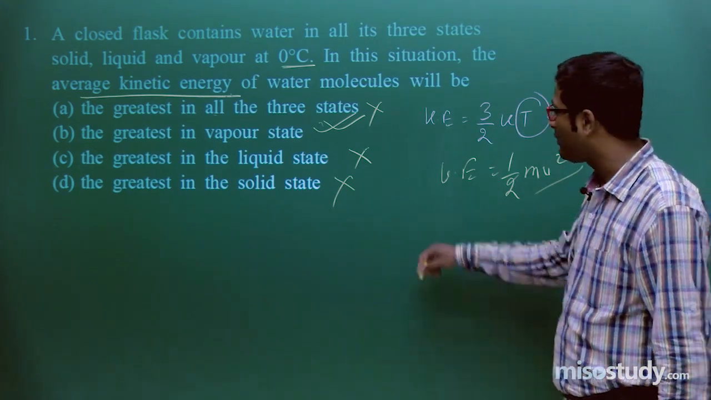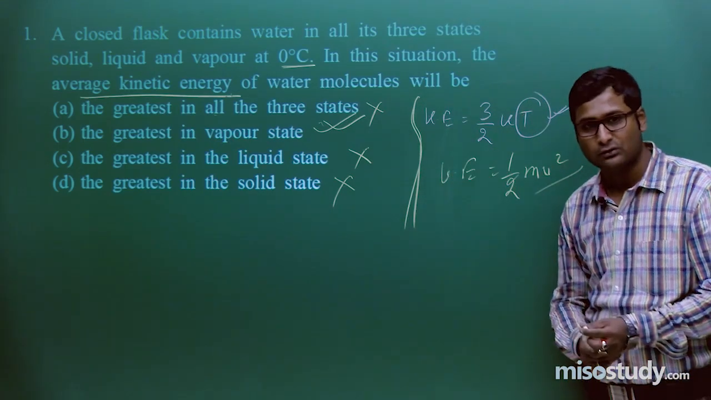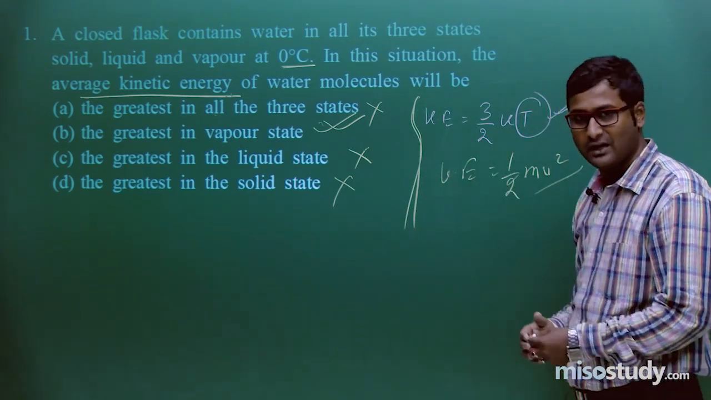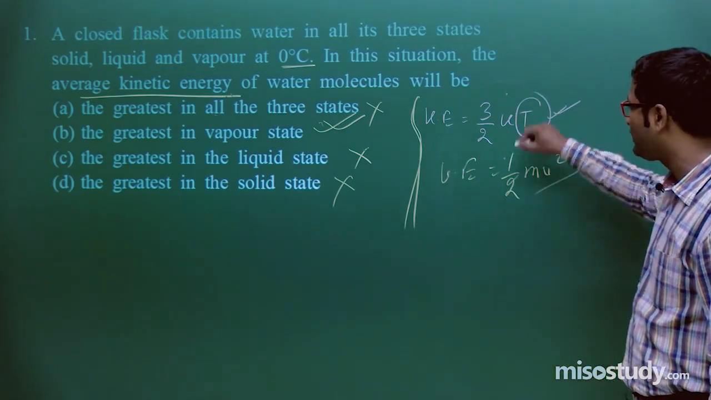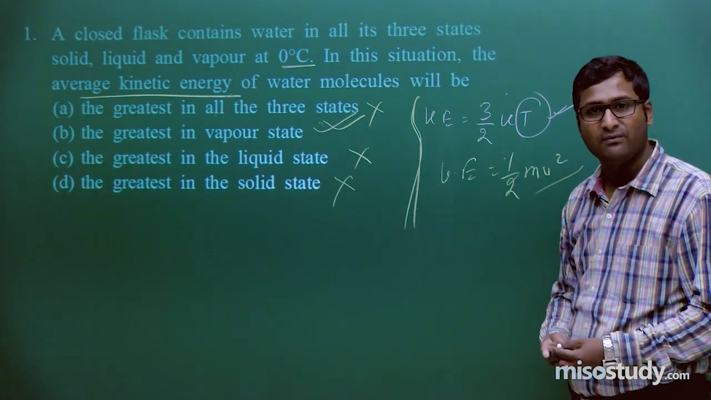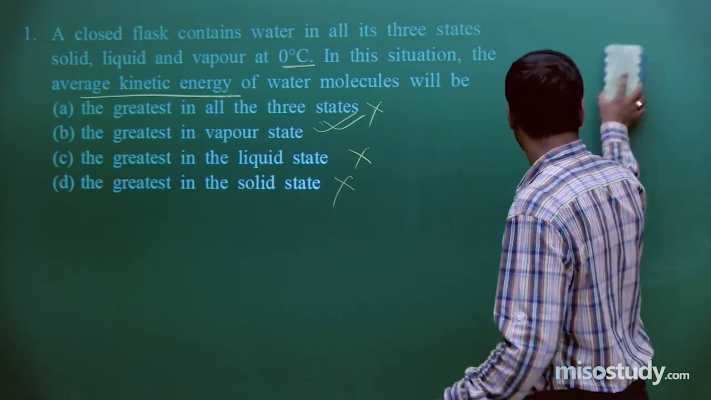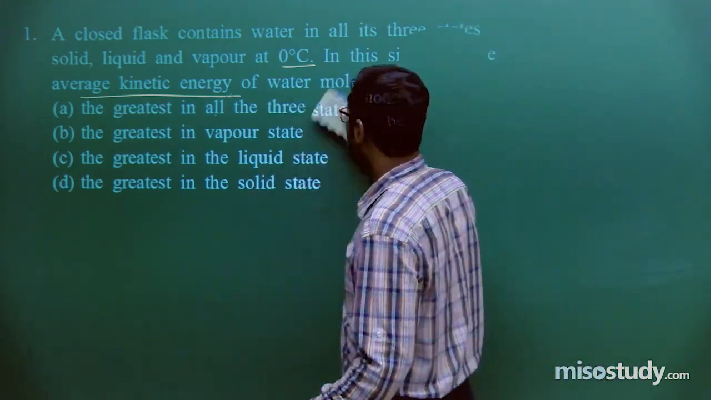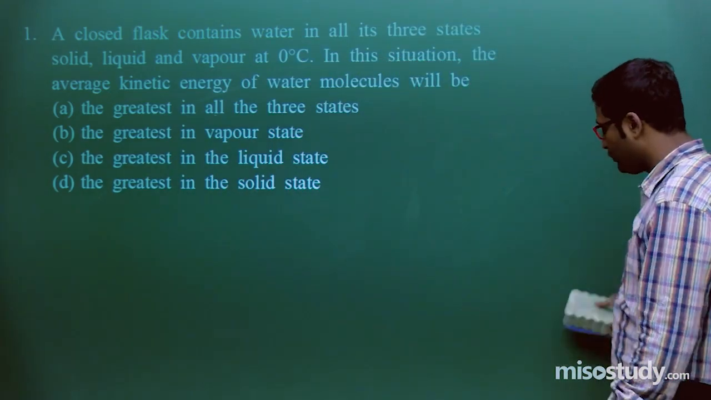So be careful while using the formula, because according to the situation the formula changes. Kinetic energy has more than one formula: 3/2 kT, and K equals half mv squared. Clear to you, friend? Now I am going to rub this part and discuss the next one. Wait for a moment. If you have any doubt regarding the question, you can easily approach me.